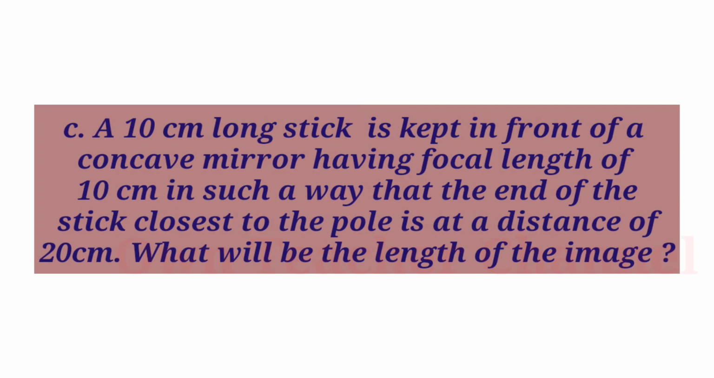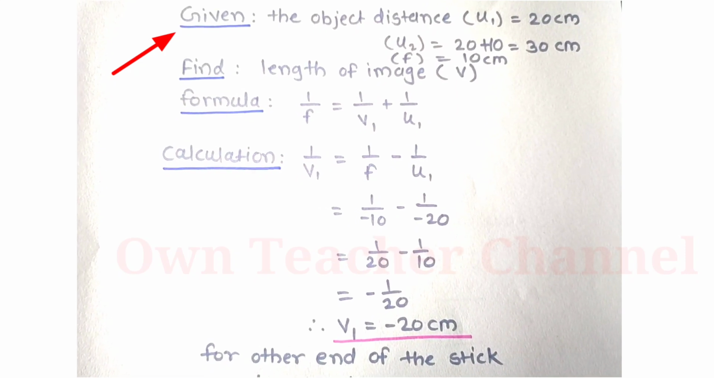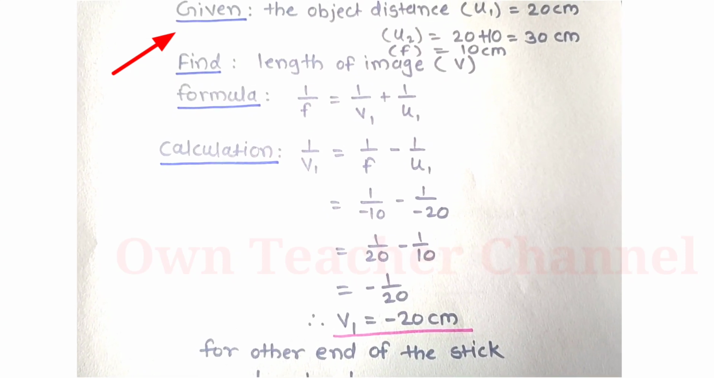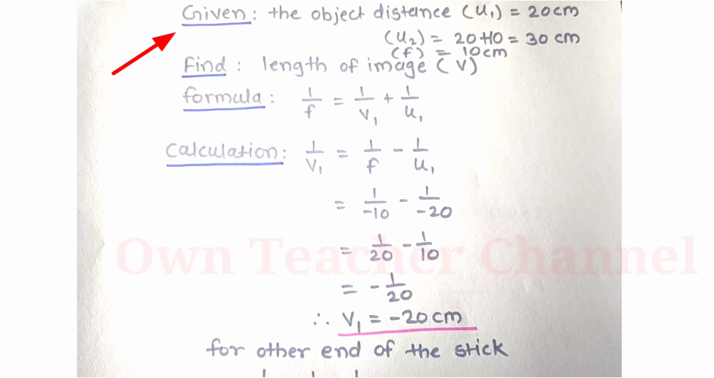A 10 centimeter long stick is kept in front of a concave mirror having a focal length of 10 centimeter, in such a way that the end of the stick closest to the pole is at a distance of 20 centimeter. What will be the length of the image? Given the object distance u1 is 20 centimeter, u2 is 20 plus 10, means 30 centimeter, and focal length is given 10 centimeter.